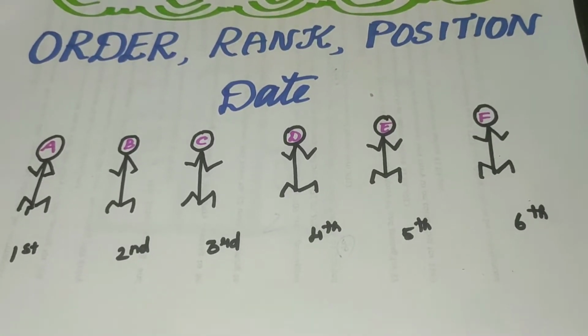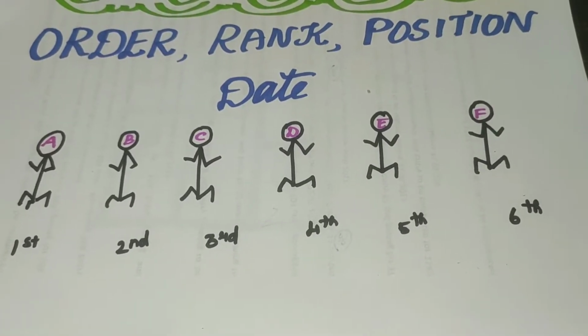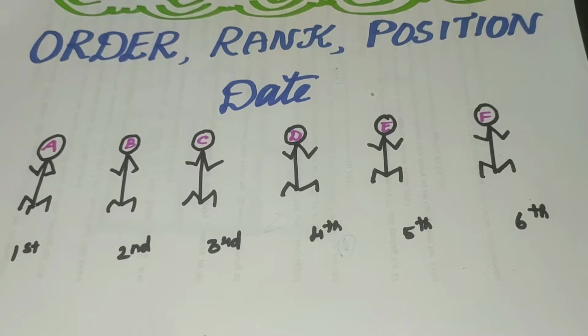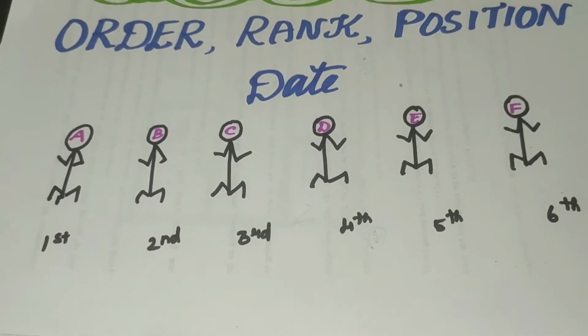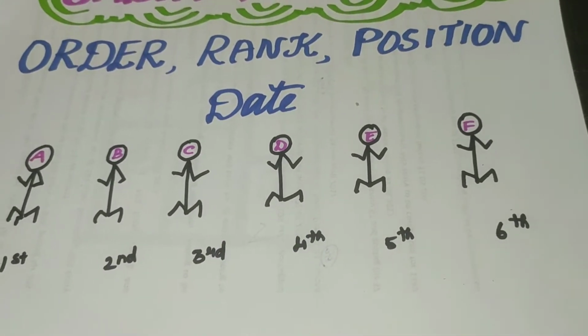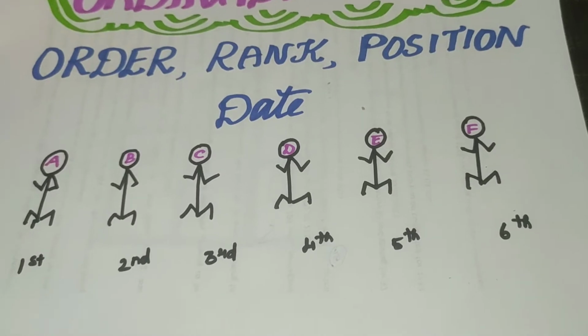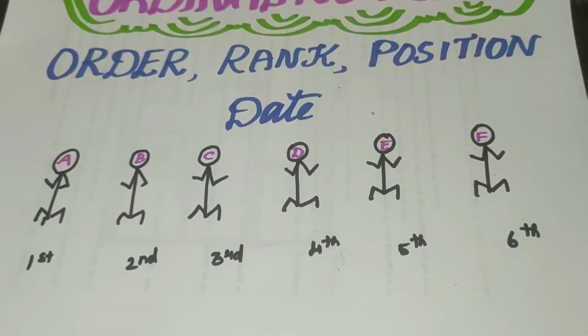If I am going to find where one person is, I find the persons according to the position. If I want to find out D or C, how can I say it? Third place or fourth place, like that only. So fourth is the position in this queue. So in this queue we are using order to find out the ordinal number.